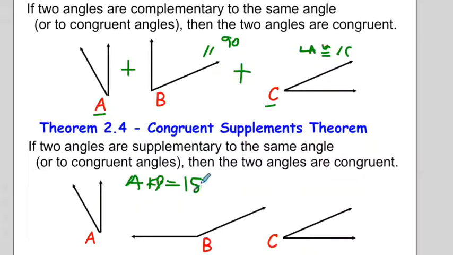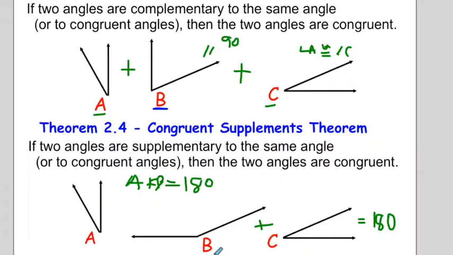And then I have another set of angles that are supplementary, meaning B plus C are also supplementary, that A and C have to be the same. That's a useful tool, and I think you should be able to see how this could be a useful tool, that if we're able to prove that one angle, in this case up here at the top, angle B, is complementary to two different angles, then those two angles must be congruent.